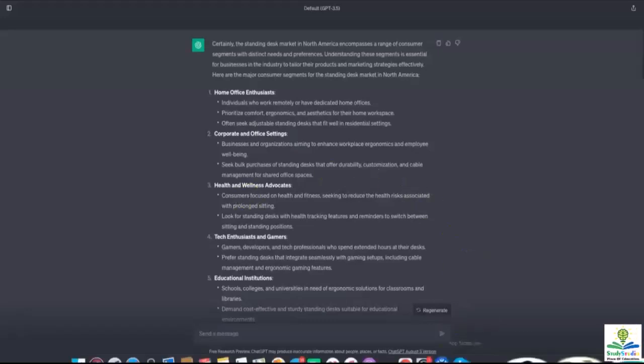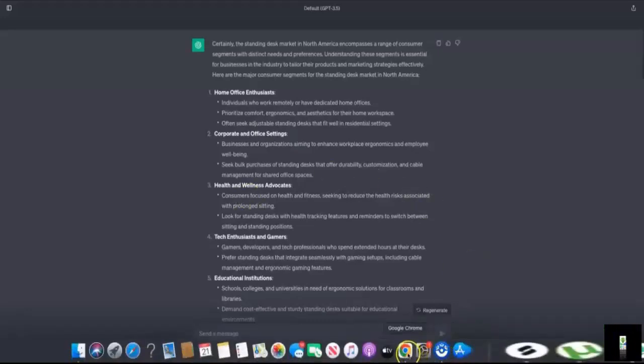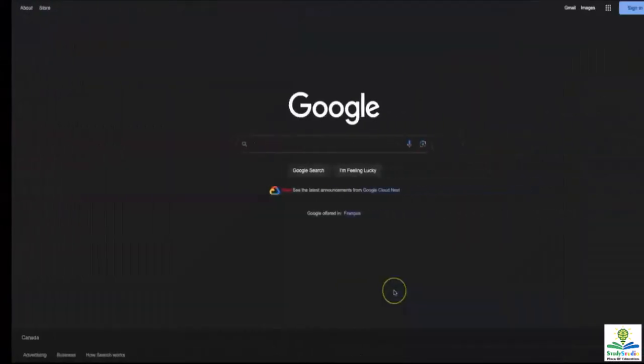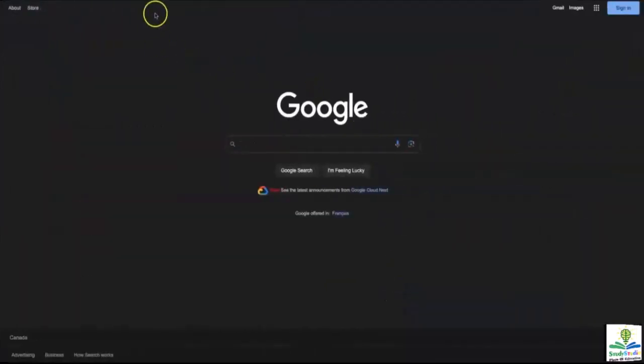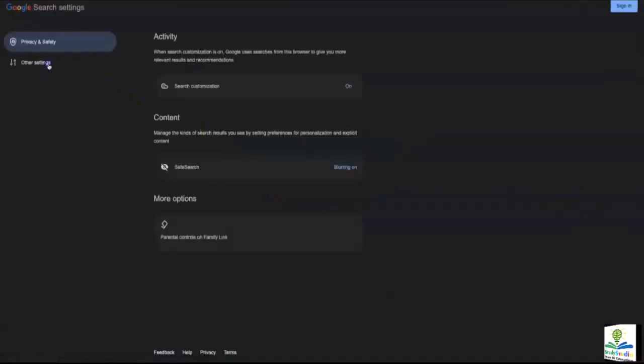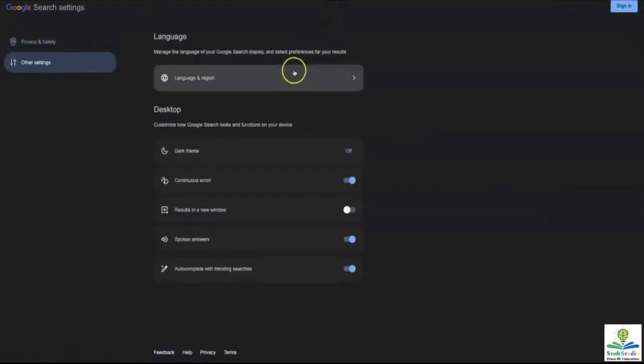You're going to select an incognito window, and I've already done that. Over here, you're going to select Google, and at the rightmost bottom part of your screen, it says settings. You'll go here, click search settings, then go to other settings, and over here you go into language and region.